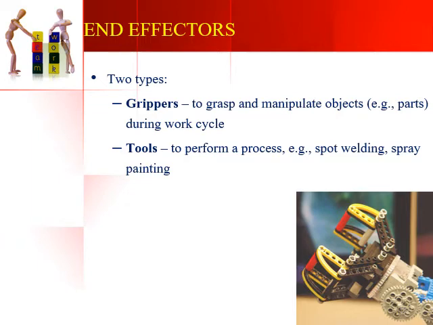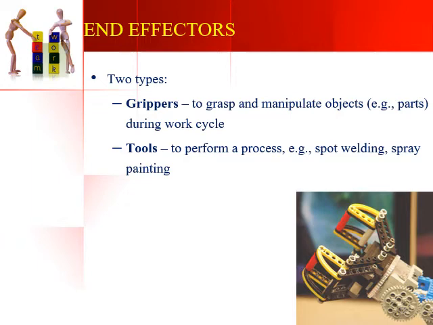The second type of end effector is a tool, which is used for performing a particular process, for example welding or painting. If you remove the gripper from the wrist and attach a welding tool to the robot, it becomes a welding robot. If you remove the welding tool from the wrist and attach a gripper to it, it becomes a pick and place robot. So the configuration of the robot completely depends on the type of end effector that you use.